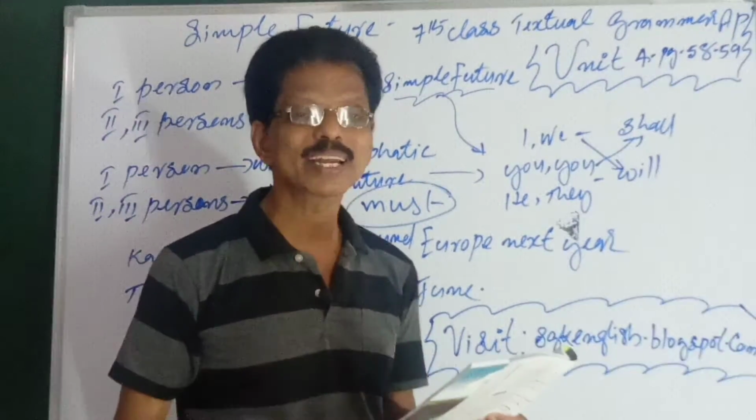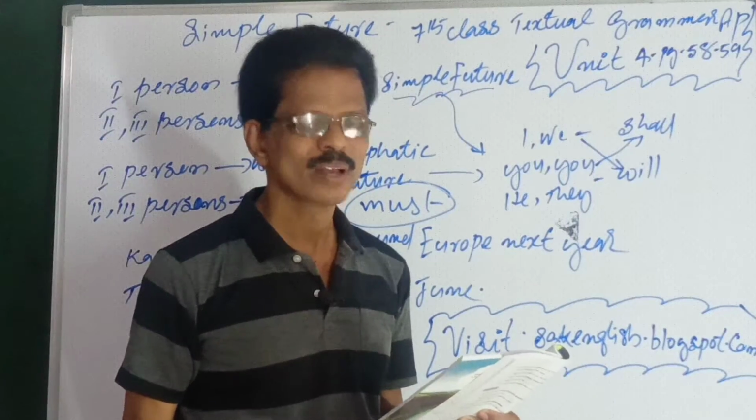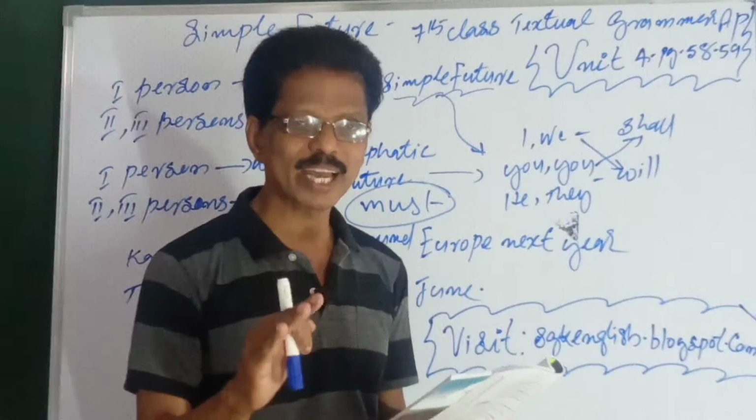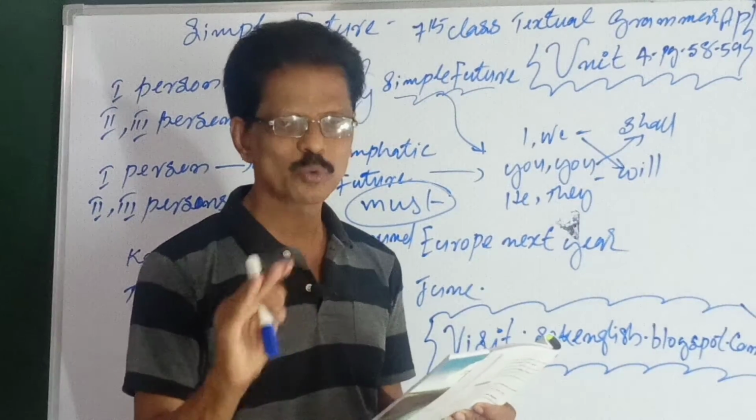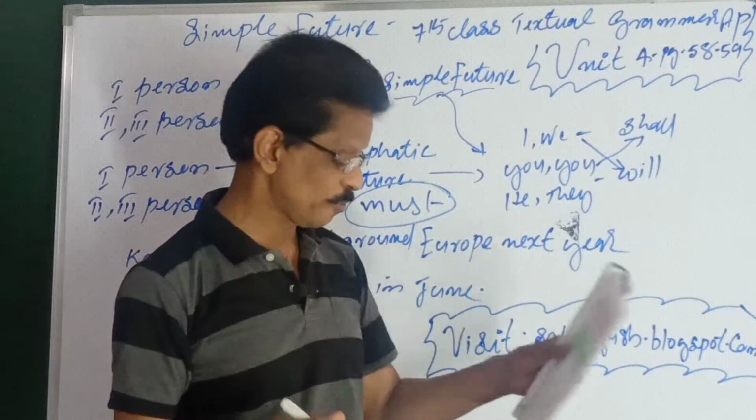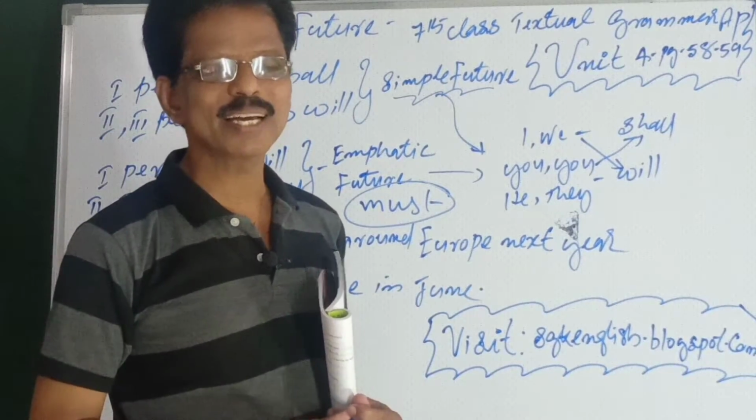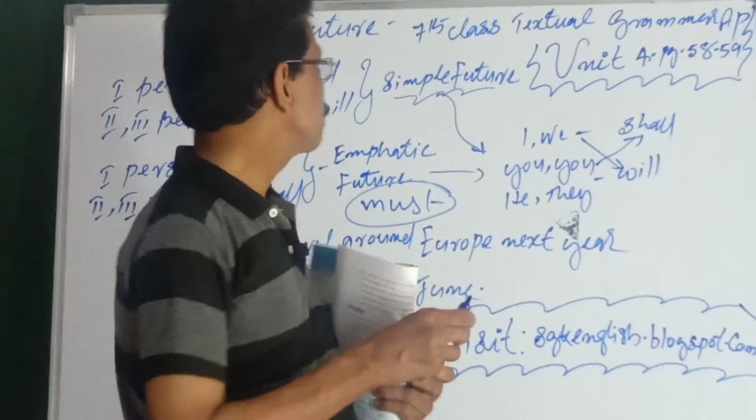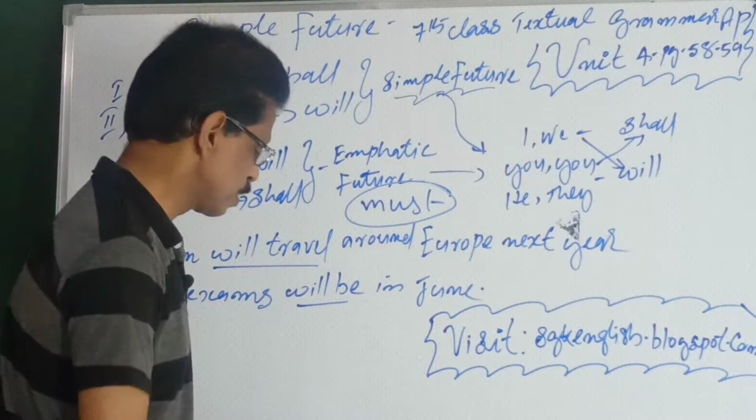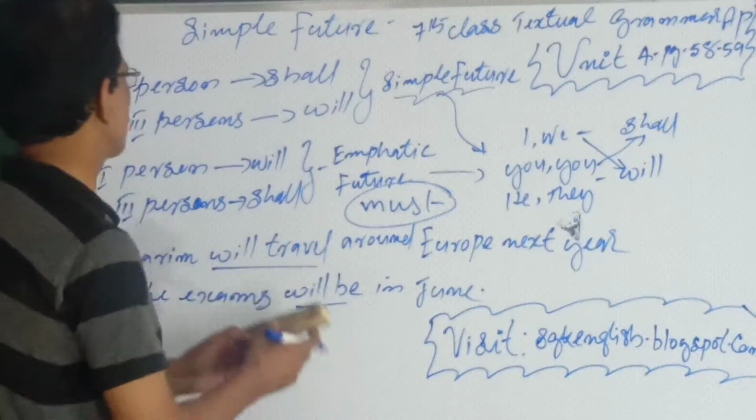So, many exercises are given there. Use "shall" or "will", no problem. Very simple. Just rewrite: first put "shall" or "will", then write the verb. That's all. See, the future simple form. How to say future simple? "Shall" or "will" plus what? V1. So simple future: "shall" or "will" plus V1.